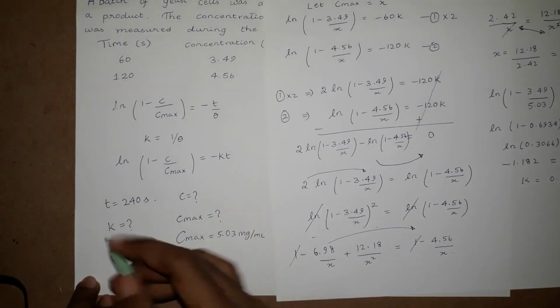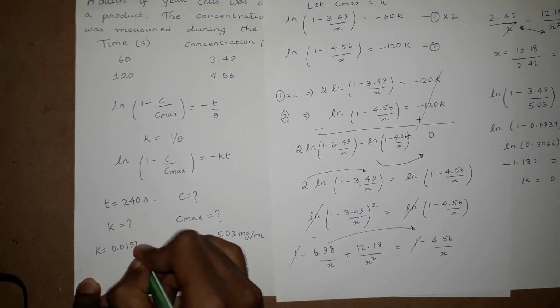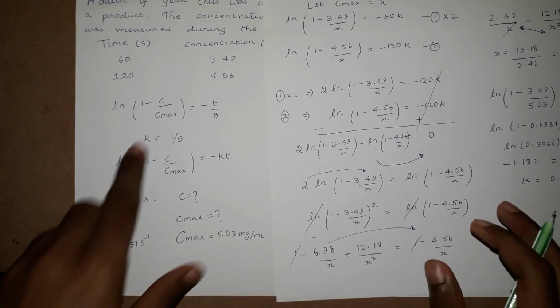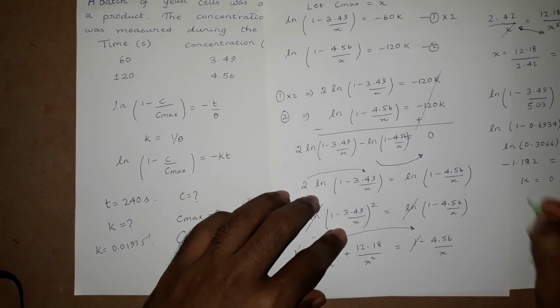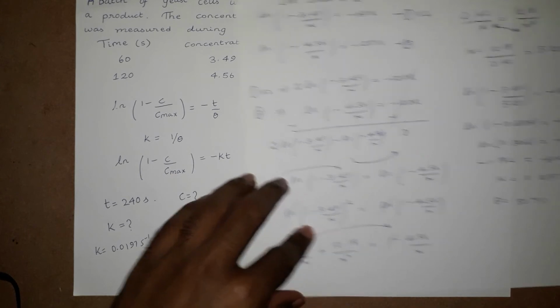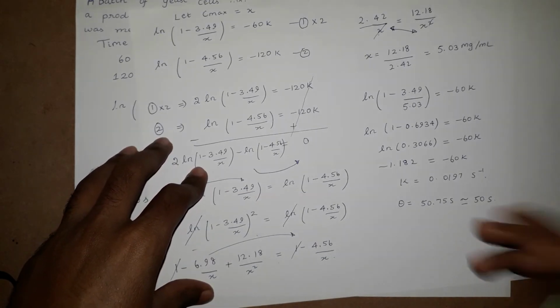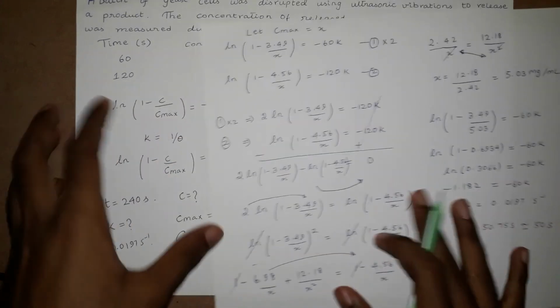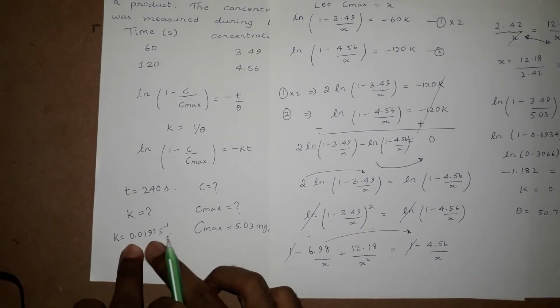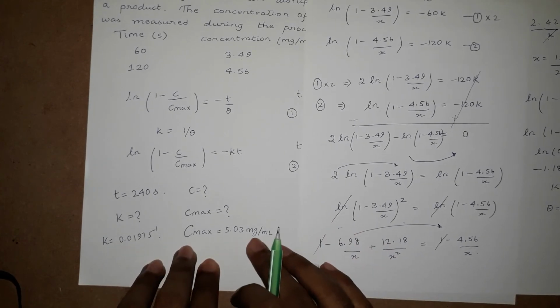Right? We got the value of k. K is equal to 0.0197 second inverse. But k is equal to 1 by theta. Take the reciprocal to get the value of theta. Theta equal to 50.75 seconds, that is approximately 50 seconds. So we have the value of k, it's 0.0197 second inverse, and Cmax equal to 5.03 mg per ml.